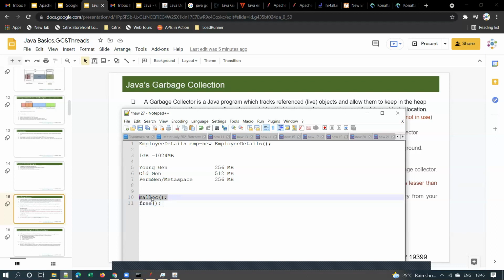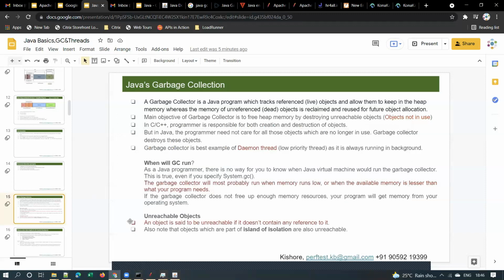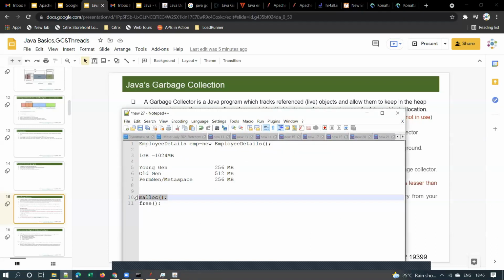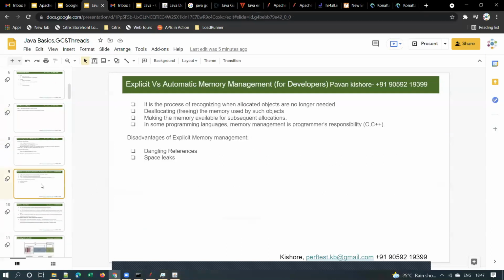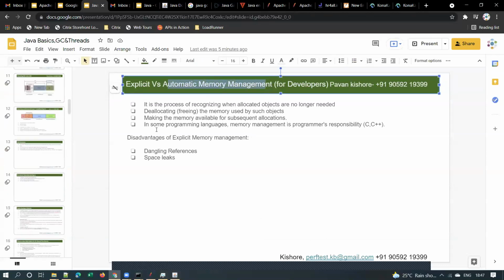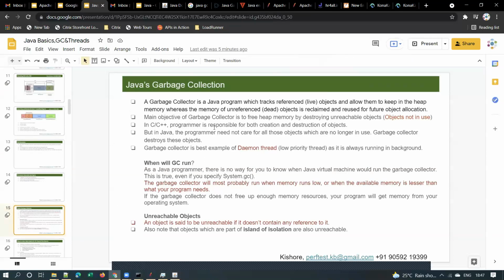At the beginning of the program, they will use malloc for memory allocation. At the end of the program, they will use the free method, by which they are freeing that memory, right? But in Java, we don't need to do that explicitly. Memory allocation is done explicitly in C or C++ languages. But in Java, this memory management will be done automatically, as I explained in one of the previous slides. The developer need not take care of memory management, right? So that's what I mean to say here.